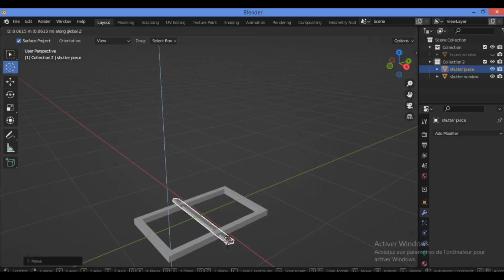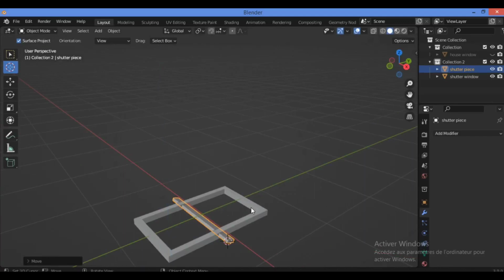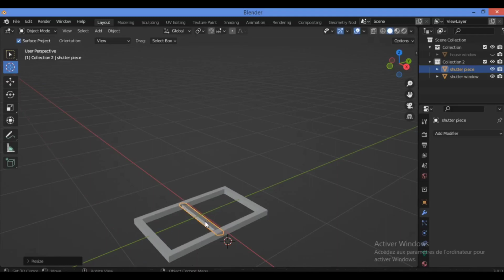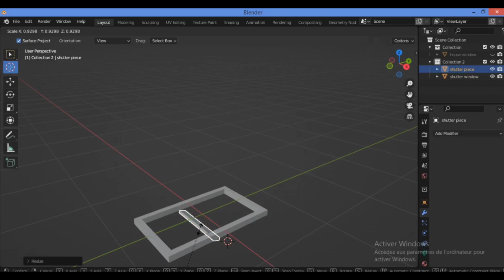Grab it along the Z axis, just turn it like this. Then scale it along the X axis. Just try to drag it. Scale it just a tiny bit, it's bigger.